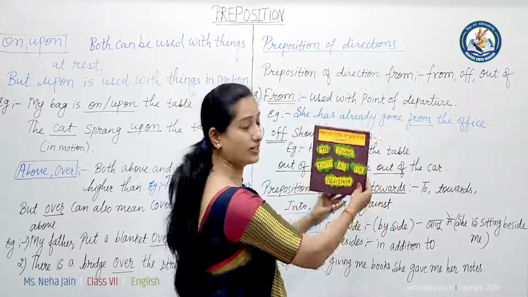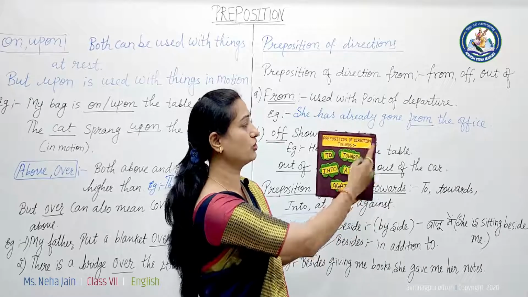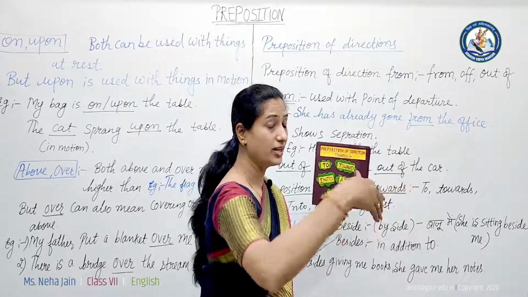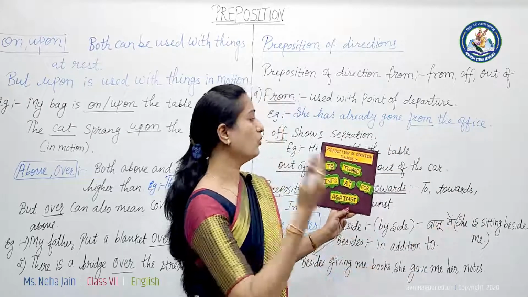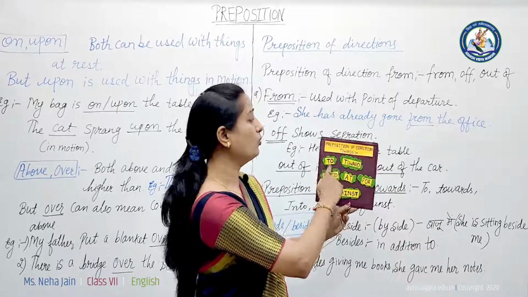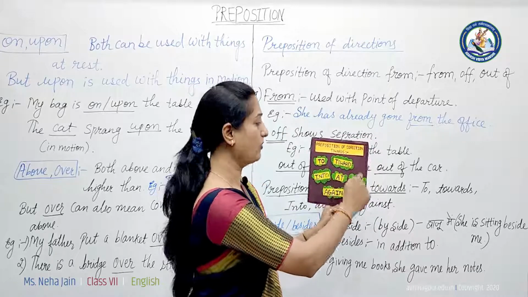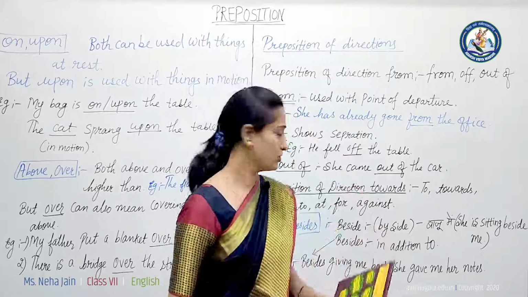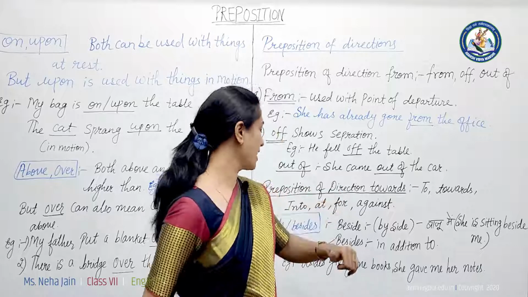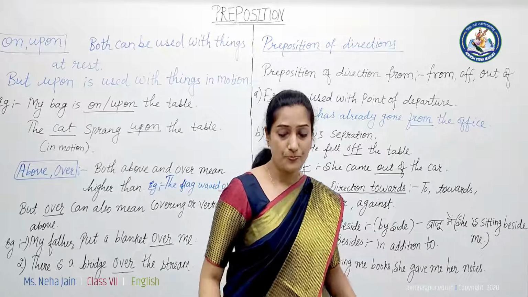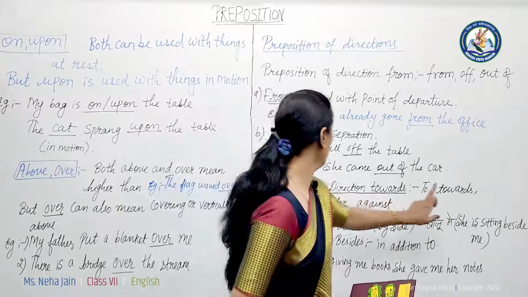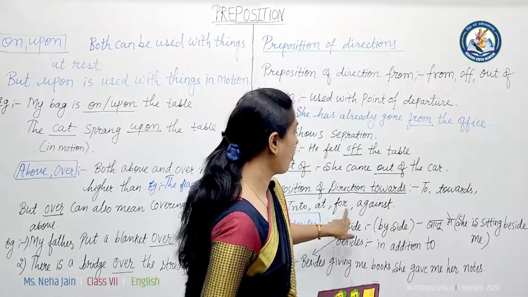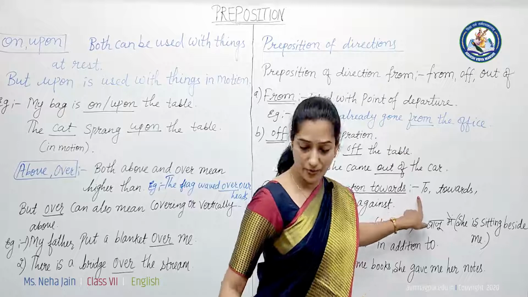Now we will have this other side, that is prepositions of direction towards. कहीं के किसी चीज के तरफ जब हम जाते हैं. Okay, so for towards we can use to, towards, into, at, for, against. Many prepositions are there, so we'll have some examples here. We'll take them one by one.